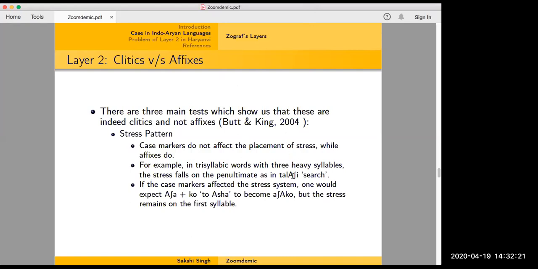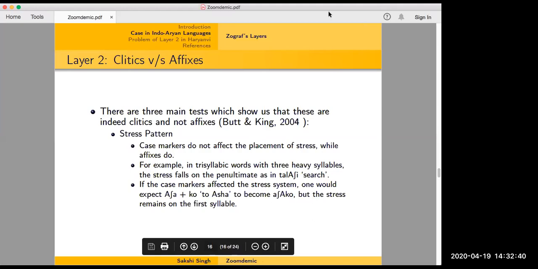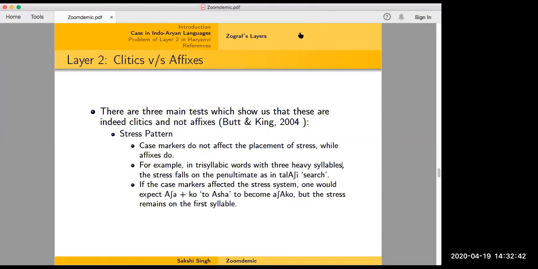But when I say it, I can see that the stress is at least on la and not on shi or tala. It stays on the penultimate. I don't know if they are all heavy or not. So I don't think that's relevant to the stress pattern, but I don't know. I'm sorry, I don't have an answer to that. That's okay. Go ahead.